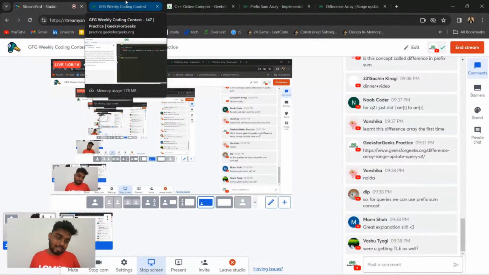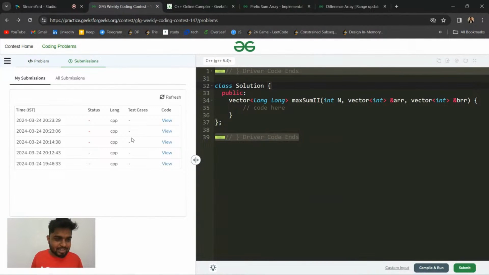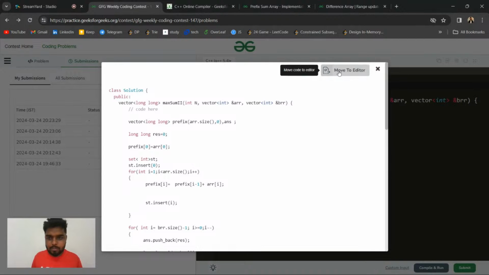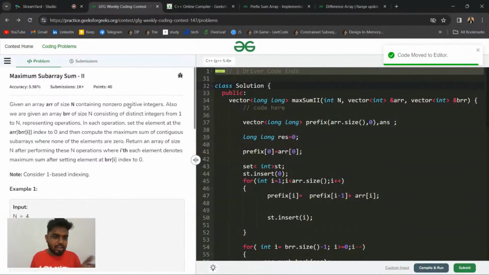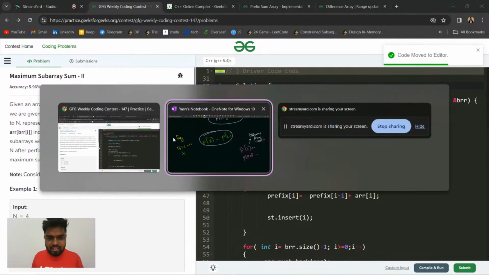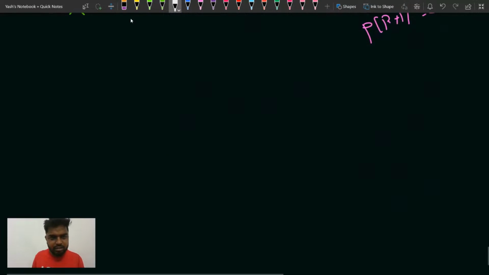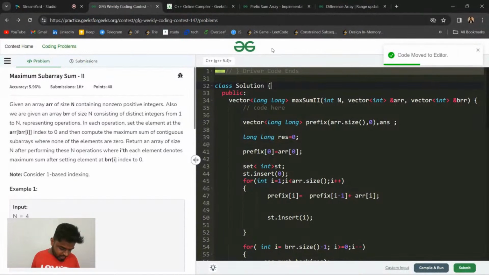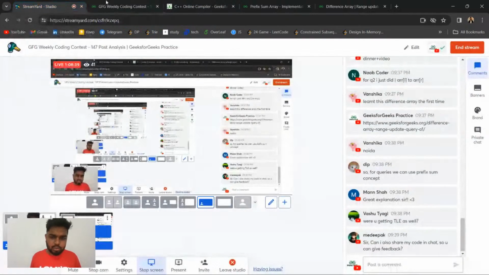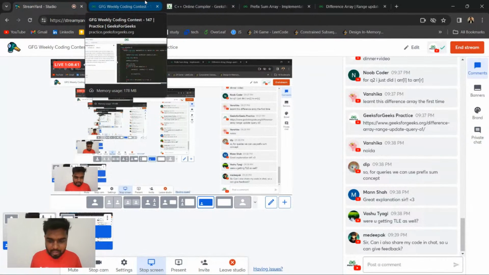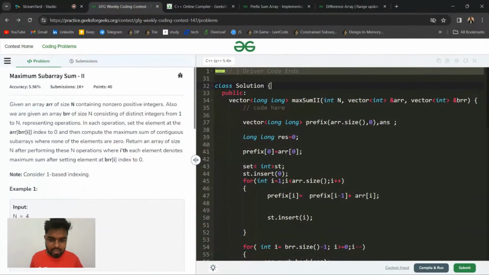Were you getting TLE as well? Yes, man, I was also getting TLE. If I copy the code that I had written for the last problem, question number 4, I am also getting a TLE, but I'll still explain it. I don't think it should have given TLE. Can I also share my code in the chat so that you can give me feedback? Yes, you can. I'm not sure whether YouTube will allow it or not. You can try.